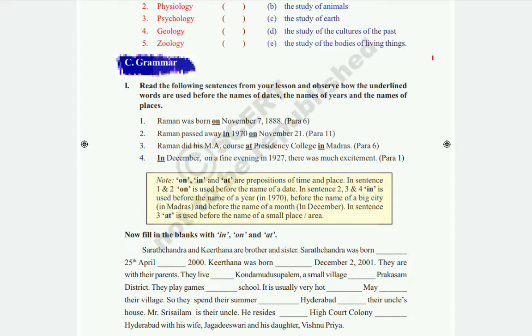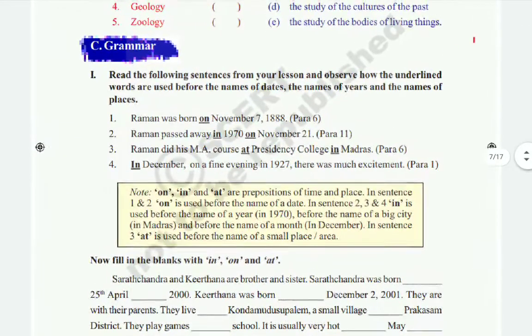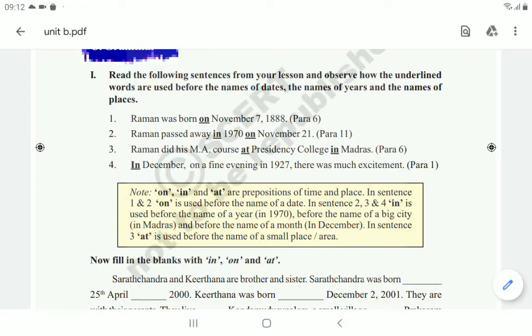First one: read the following sentences from your lesson and observe how the underlined words are used before dates, years and the names of places. So here four sentences are given, children. In these four sentences they underlined some prepositions: on, in, on, at, in. These are all prepositions, but how will these prepositions be used before which place, year, or date? Before which word they will be used, this is what we are going to learn today, children.